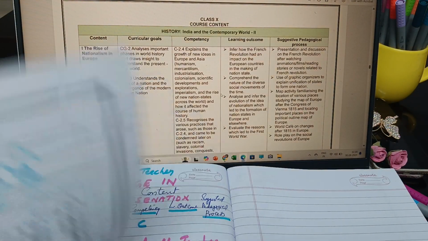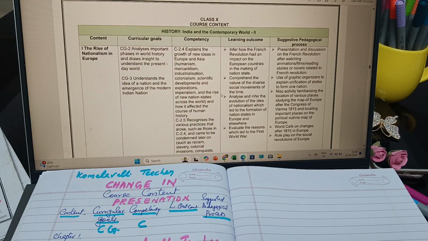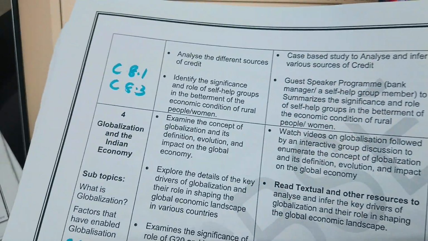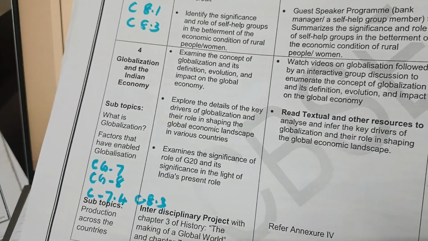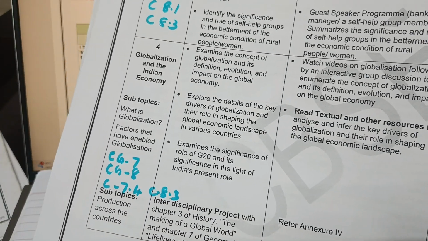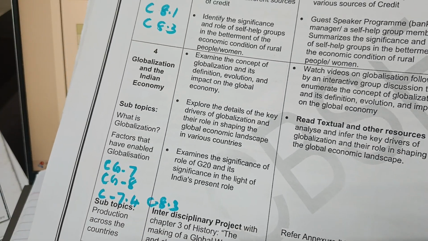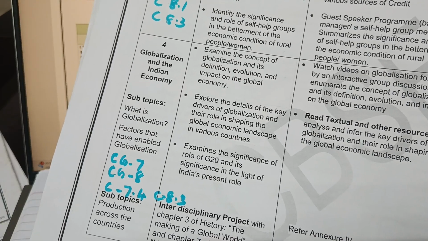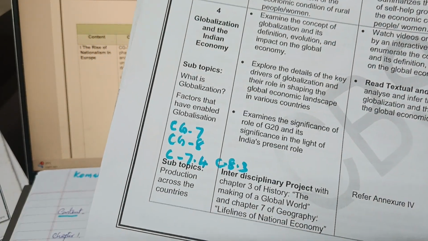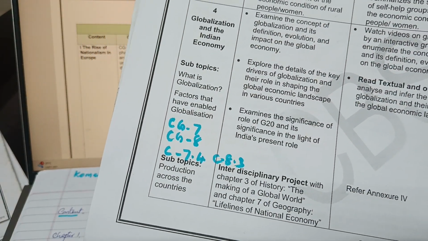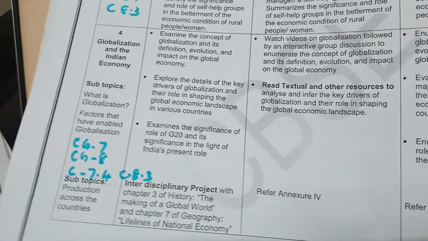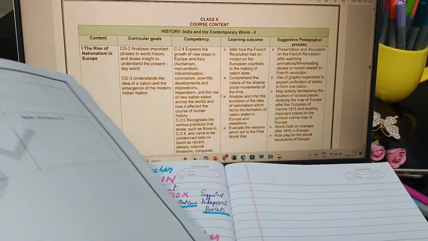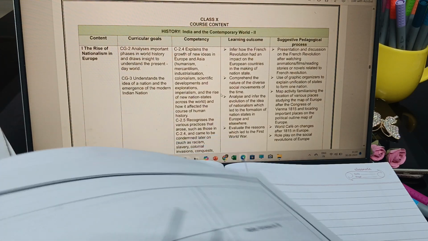That is the curricular goal, and the competency is 8.1 and 8.3. Then regarding globalization in the Indian economy, it is CG7, CG8, 7.4, 8.3, like that, as it is an interdisciplinary project. It comes like that. That is all regarding this.